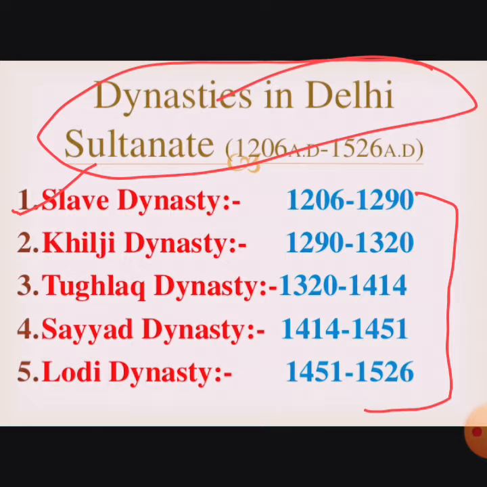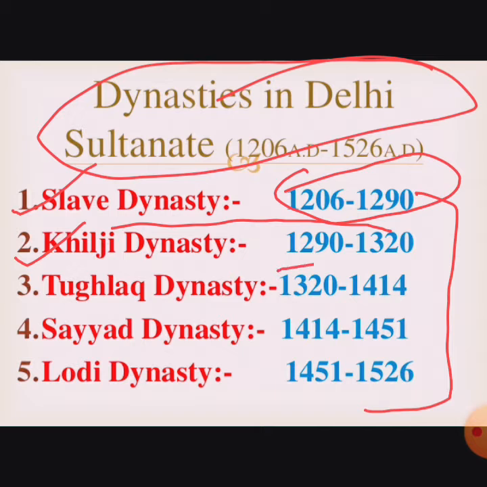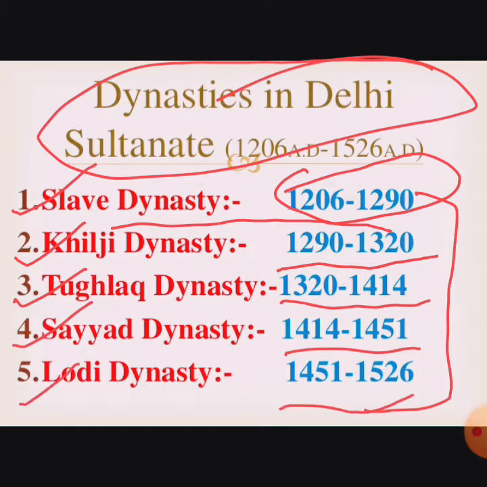First is the slave dynasty. We already did the slave dynasty yesterday, in which we talked about Qutubuddin Aibak, Iltutmish, Razia Sultan, and the further rulers. Next is the Khilji dynasty. Slave dynasty rule was from 1206 to 1290 AD. Khilji dynasty from 1290 to 1320. Tughlaq dynasty 1320 to 1414. Sayyid 1414 to 1451 and Lodi dynasty from 1451 to 1526.